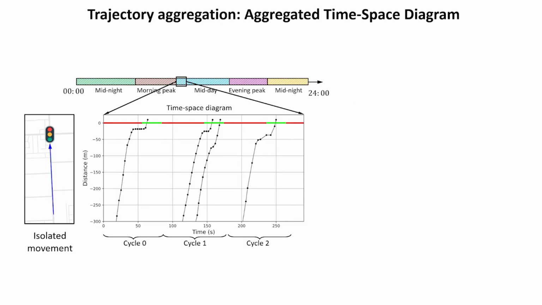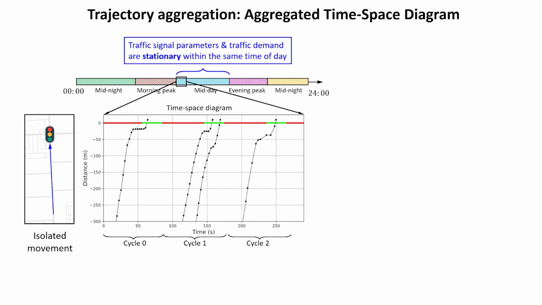This is a demonstration of trajectory aggregation. Consider a 300-second time frame during the midday time of day at an isolated movement. Current penetration rates of observable vehicles provide a sparse observation of the traffic pattern, as illustrated by the time-space diagram. However, we can assume that the traffic demand patterns are stationary within the same time of day.